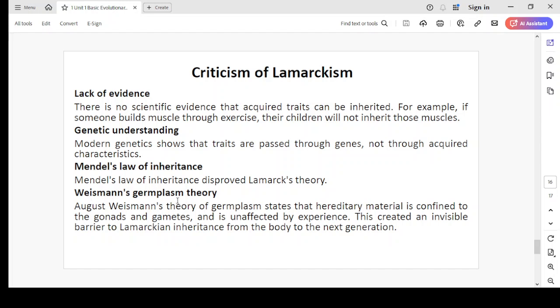Weismann's germplasm theory. Weismann was a scientist. He conducted experiments through several generations by cutting the tail of rats, and he found that there is no inheritance of cut tail in the next generation. So August Weismann's theory of germplasm states that hereditary material is confined to the gonads and gametes and is unaffected by experience. This created an invisible barrier to Lamarckian inheritance from the body to the next generation.